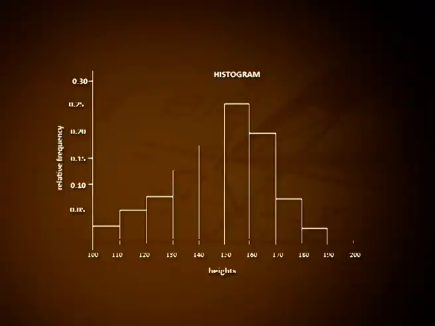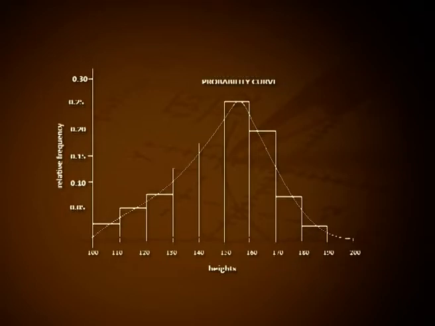Now, we can draw the histogram for the above data. Note that the total area under the rectangles is 1, which is the total probability. Draw a curve joining the upper midpoints of the rectangles as in the figure. The curve drawn is known as the probability curve of the variable x, and the total area enclosed with the curve is 1. The mathematical function representing the curve is known as the probability density function of x and is denoted by small f of x.